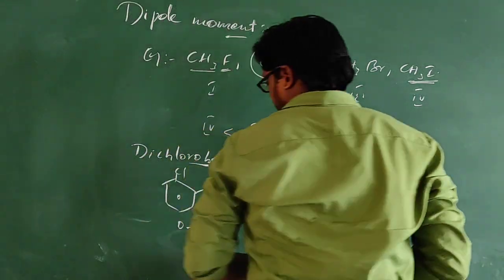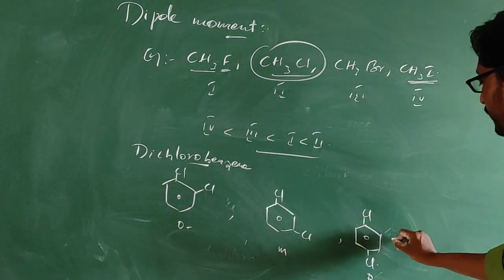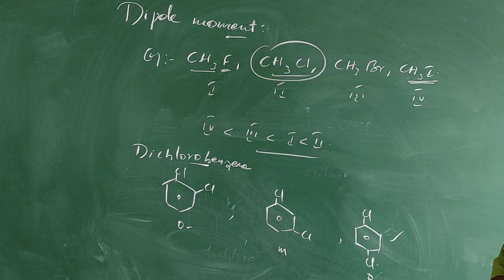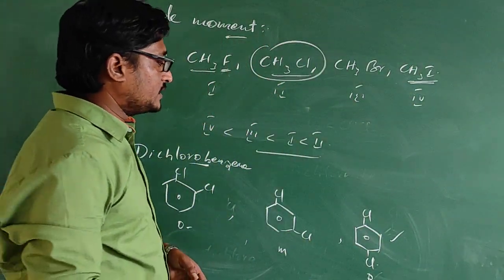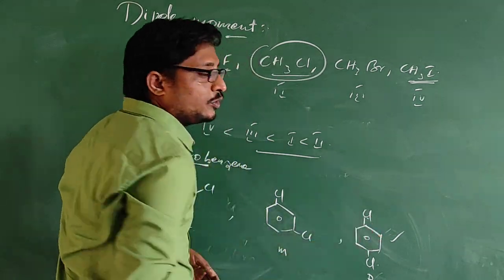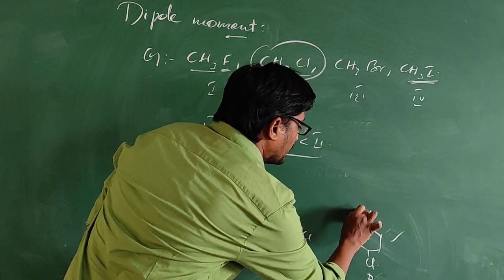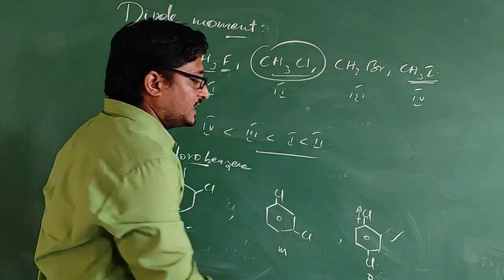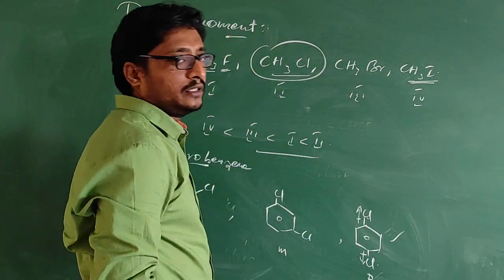Among these three dichlorobenzenes, the least dipole moment value will be for paradichlorobenzene. The reason is that it is symmetrical in nature. If you see the bond moments, carbon and chlorine, since chlorine is more electronegative than carbon, the bond moment will be towards chlorine. In the same way here, the bond moment will be towards chlorine.